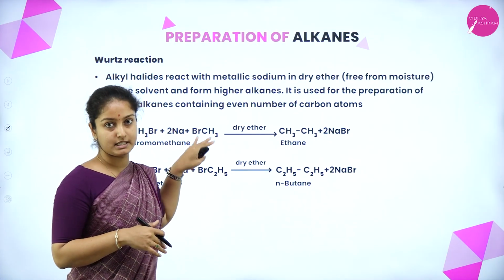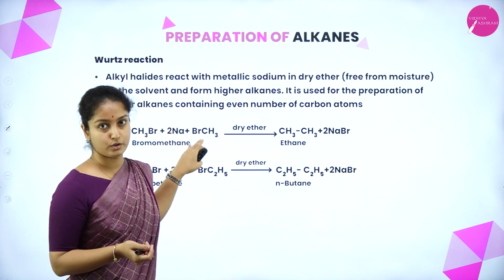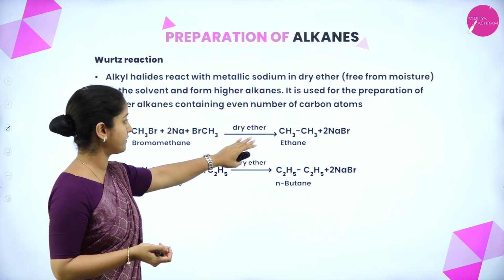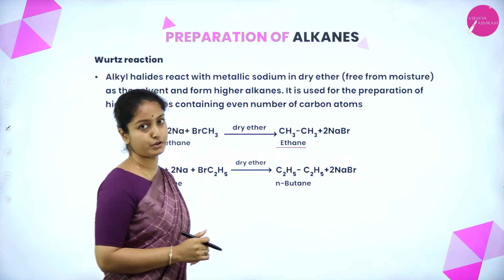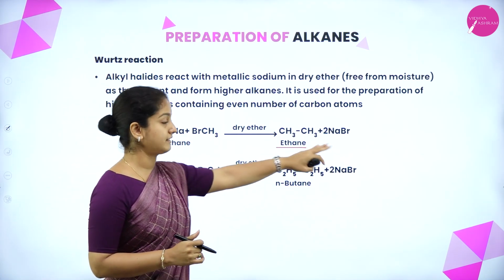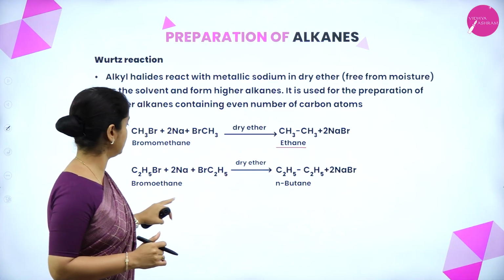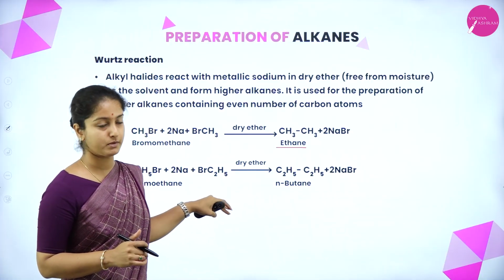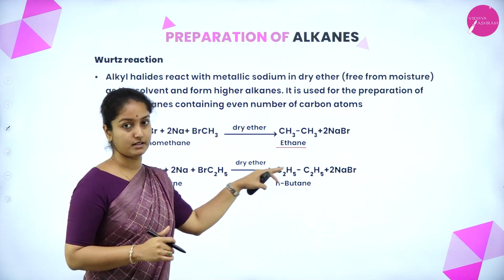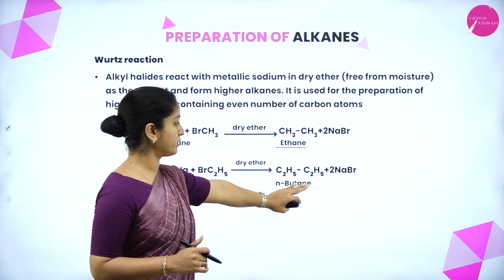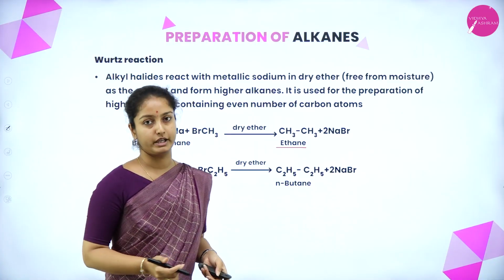Here bromomethane is taken as an example. 2 molecules of bromomethane react with metallic sodium in the presence of dry ether. It gives ethane. This ethane consists of an even number of carbon atoms. Along with ethane, it gives sodium bromide. Similarly, for bromoethane, that means 2 molecules of bromoethane reacting with metallic sodium in the presence of dry ether, it gives n-butane consisting of an even number of carbon atoms, along with sodium bromide.